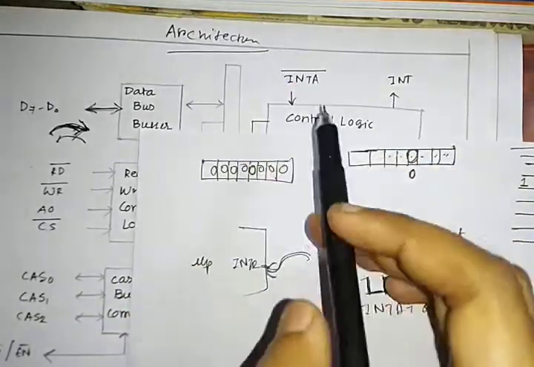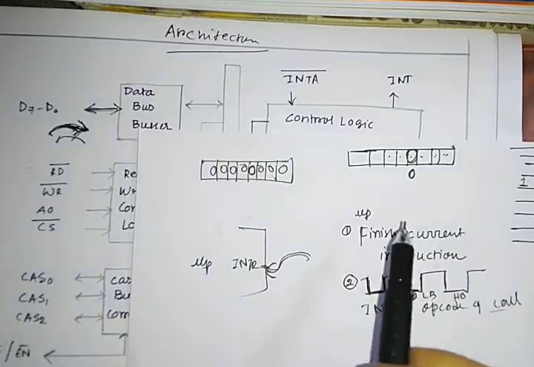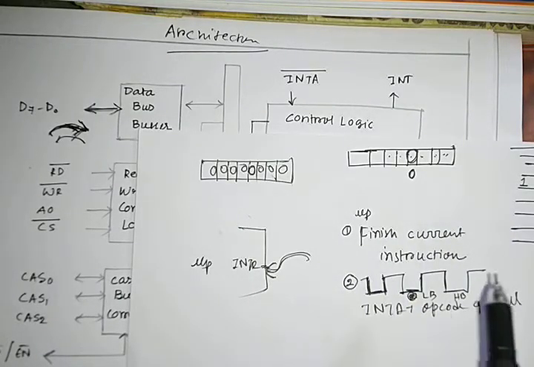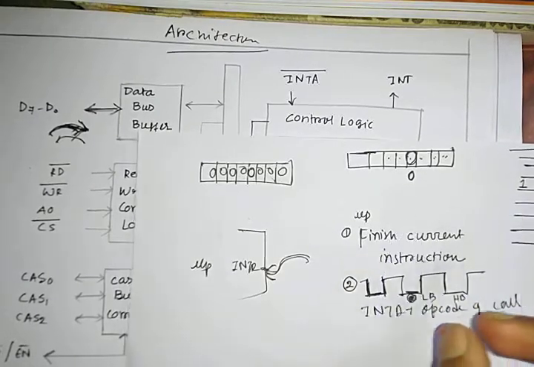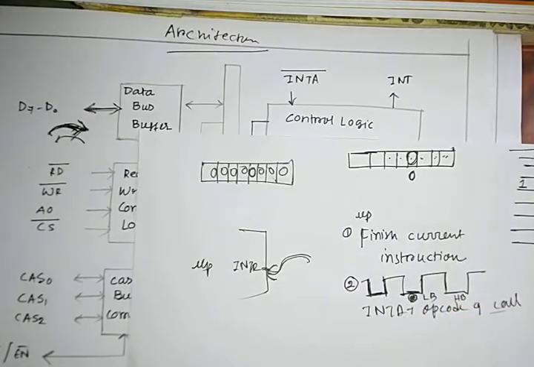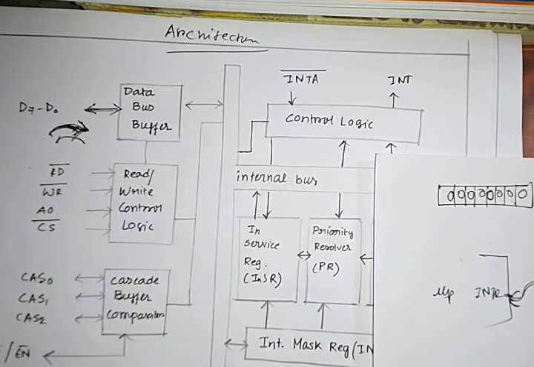So using 3 INTA signals, MUPI will receive these 3 things: the opcode for call, LB and HB, and then it will be serviced.